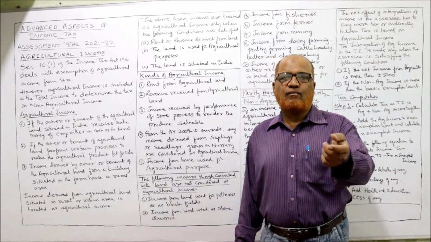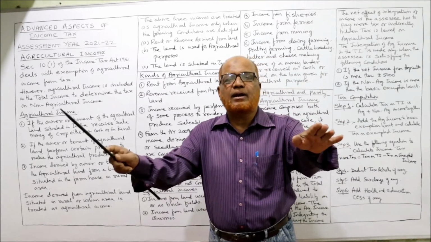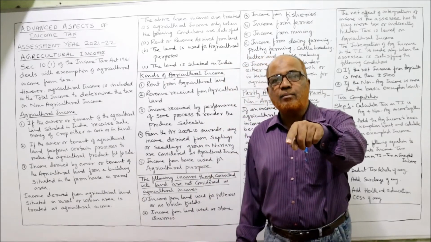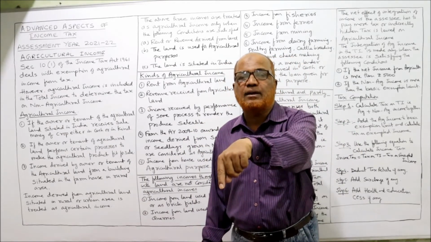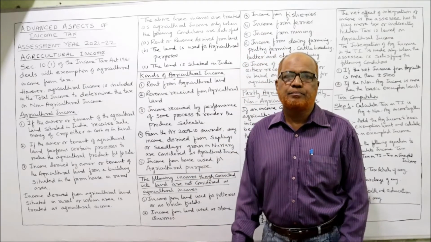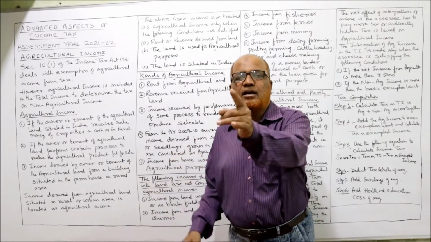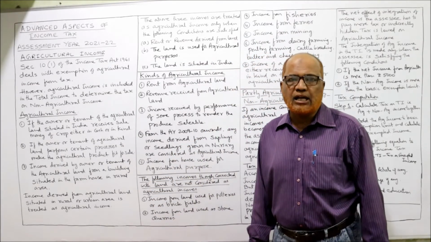So if a person performs basic activity and subsequent activity, his income is completely agricultural. If he performs only subsequent activity, his income is not agricultural income. It is non-agricultural income.